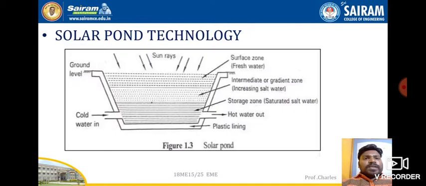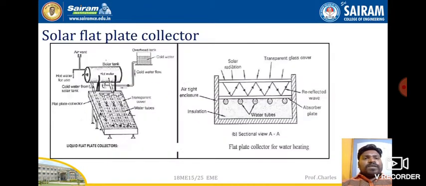Now, here it will say the working principle of the solar energy. By keeping this image, I will explain how it works. Now, it receives the sun's radiation. So the sun's radiation will come and fall on the transparent glass cover.